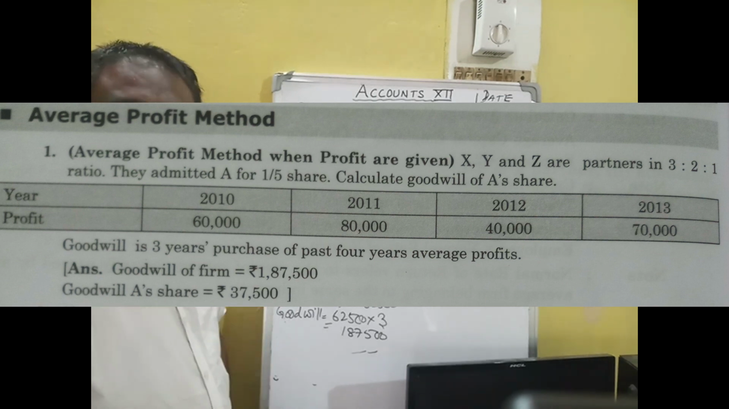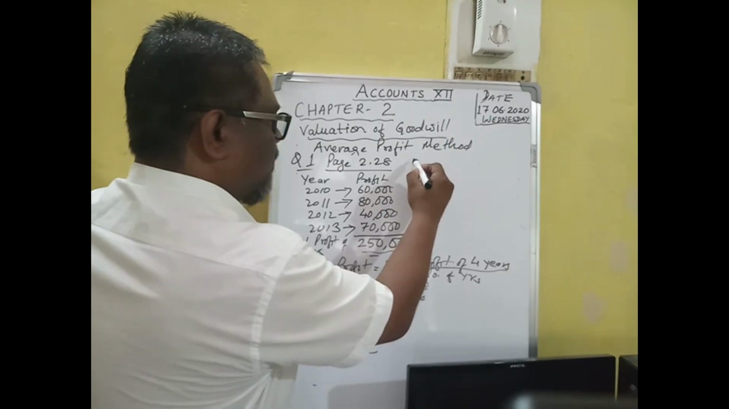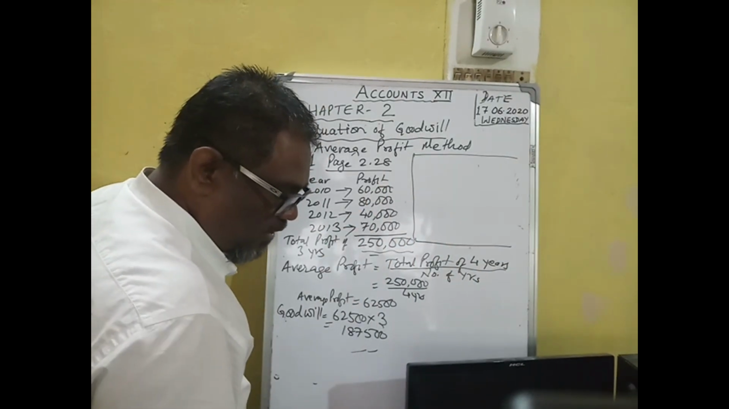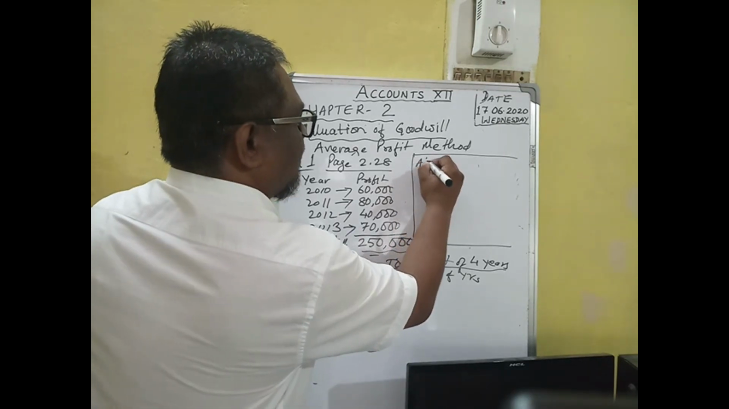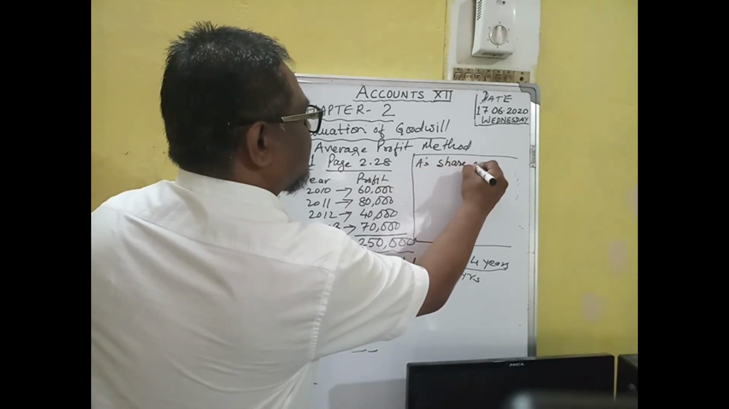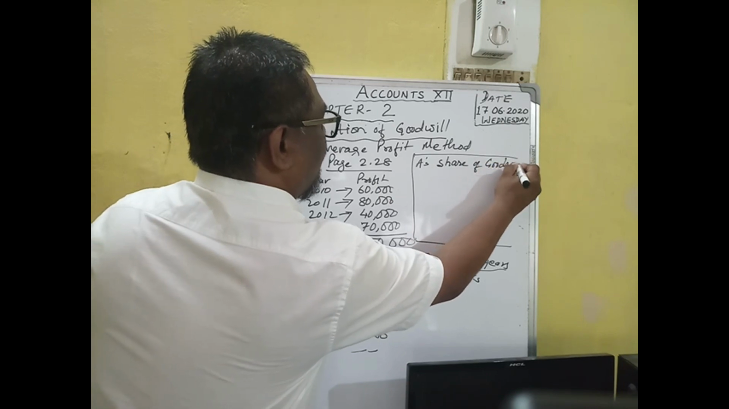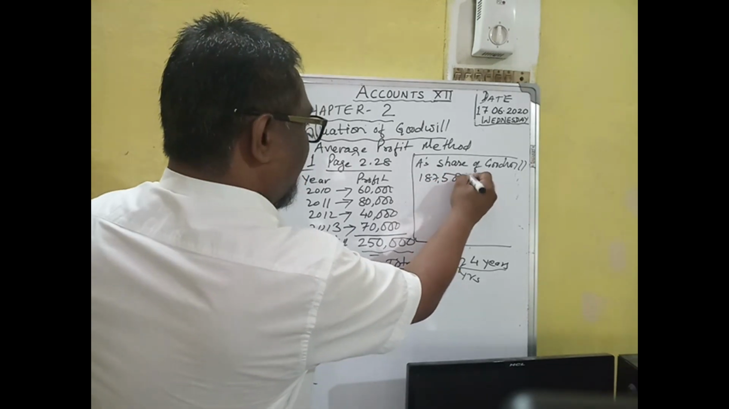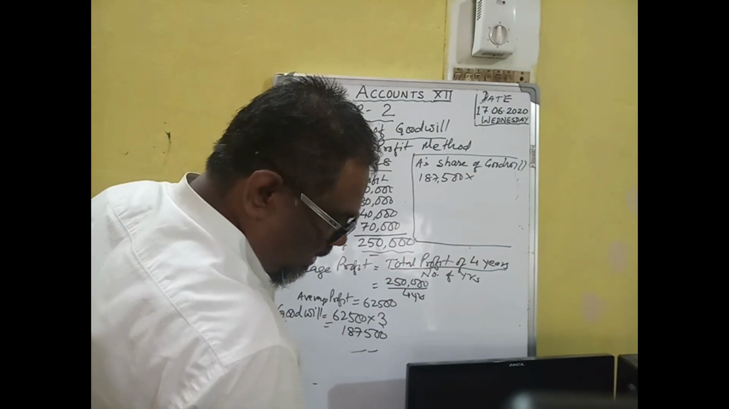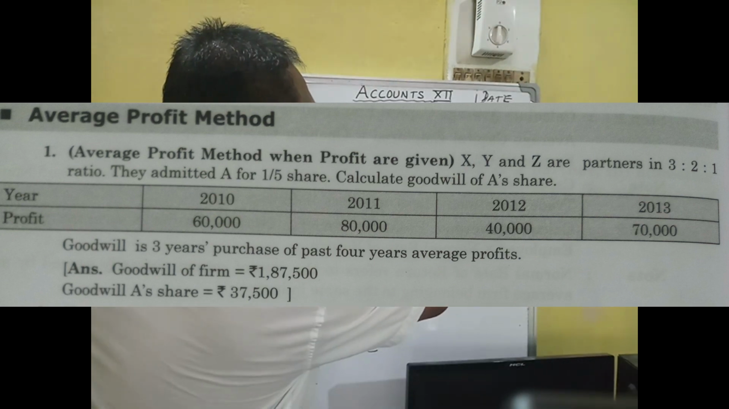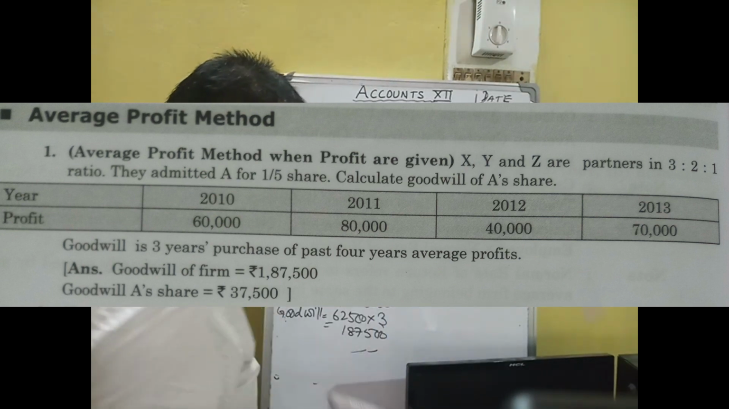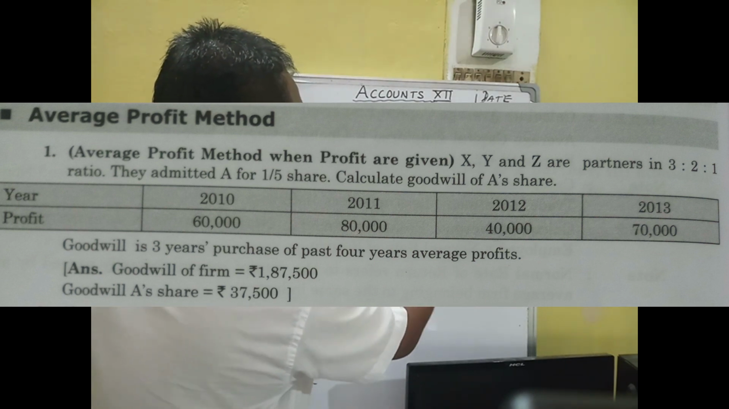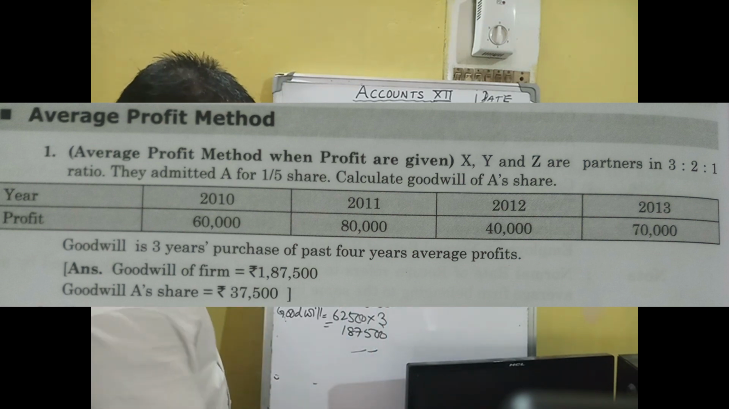Now it's given in the question that you have to calculate A's share of goodwill. What is A's share of goodwill? The total value of goodwill is 1,87,500, multiplied by A's share. A is admitted for a 1/5 share. So A's share will be 37,500 rupees. This is A's share of goodwill.